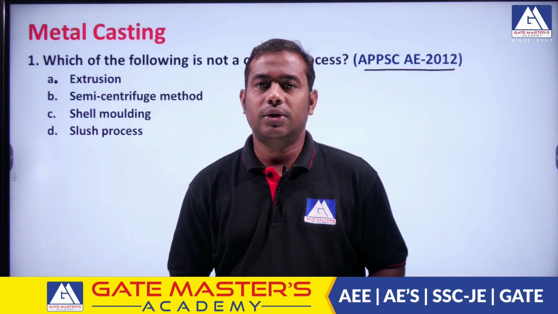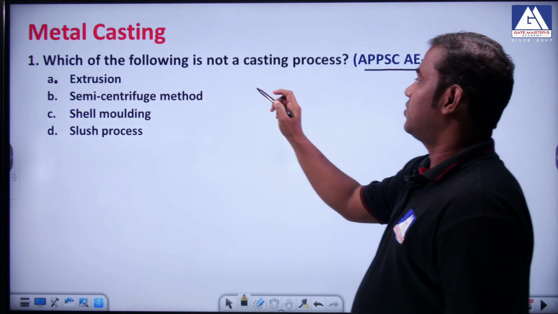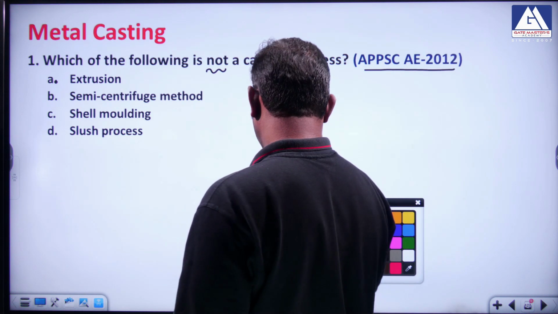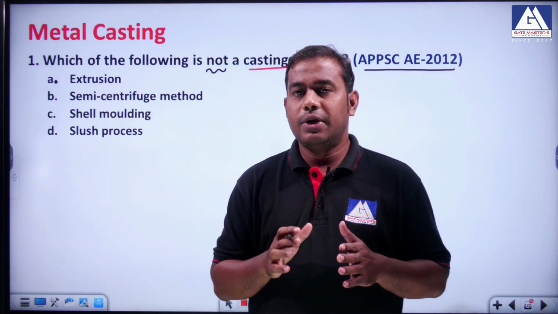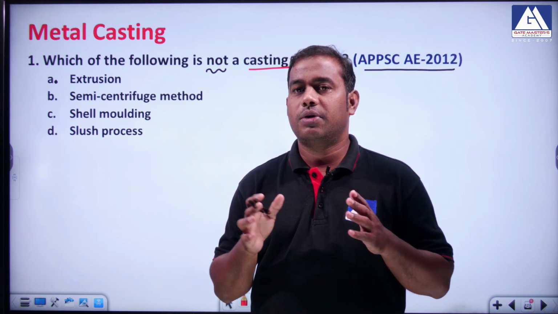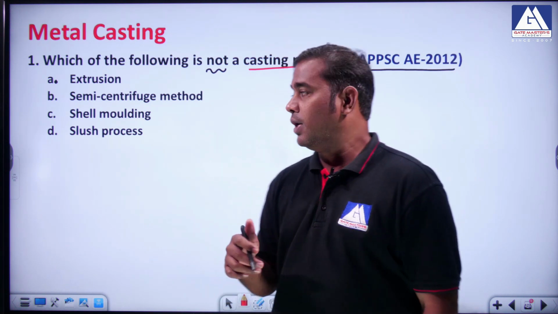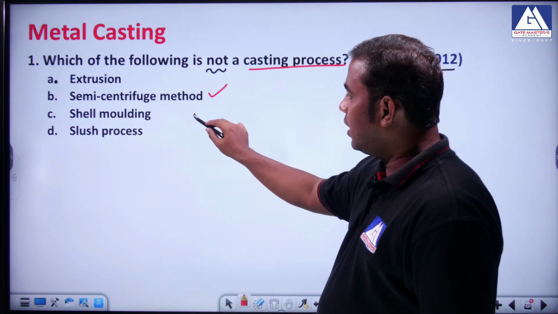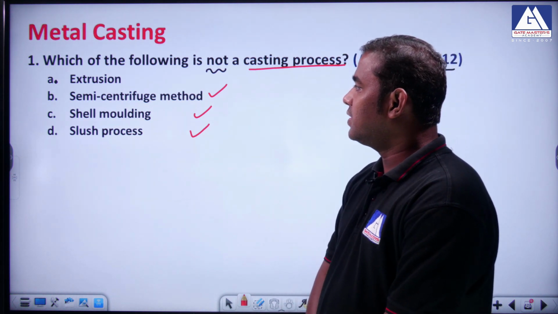So if you look at this first question here, which of the following is not a casting process? Not a casting process, they asked. So what do we mean by a casting process? Casting involves pouring the liquid molten metal into the mold cavity, letting it solidify, and then taking away the mold, leaving the cast component after solidification. So centrifuge, semi-centrifuge method is a casting technique, shell molding is a casting technique, slush process is a casting technique. Okay. So we discussed all these things, right.